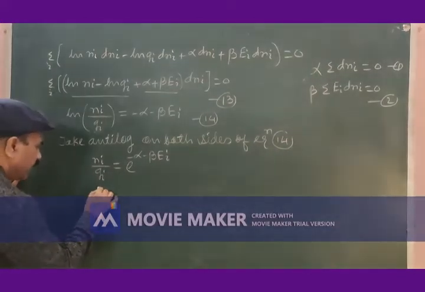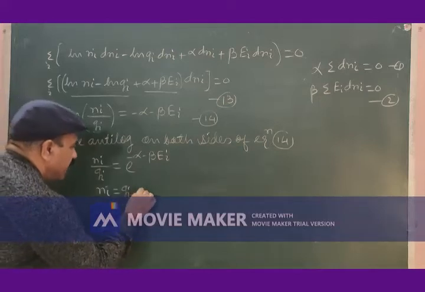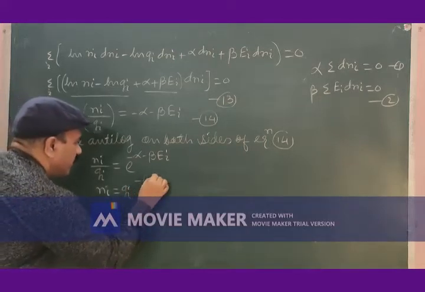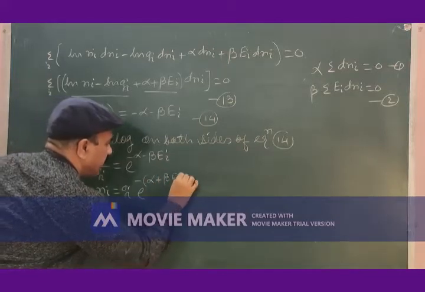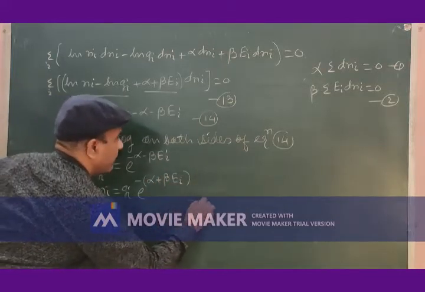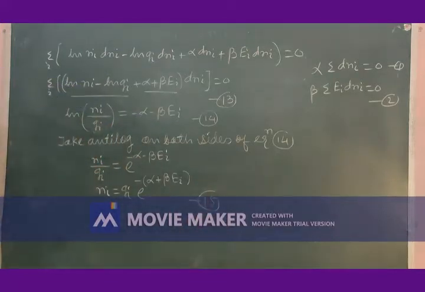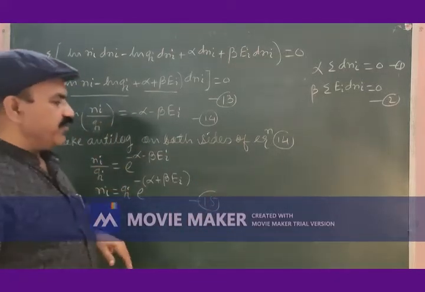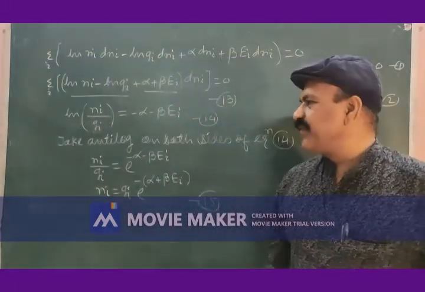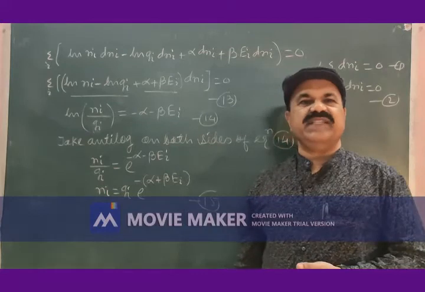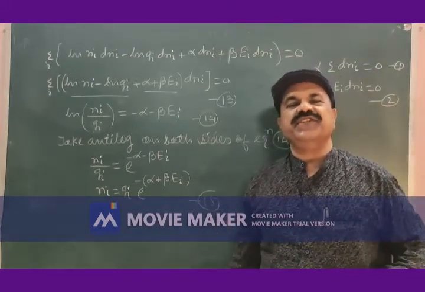Or further, ni is equal to gi into e to the power minus of inside the bracket alpha plus beta ei. Equation 15 is known as